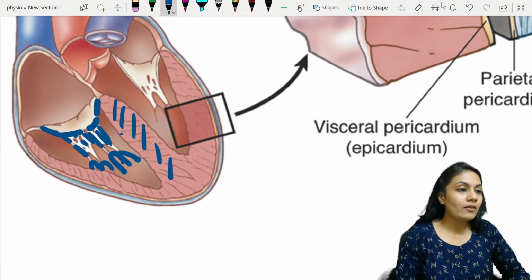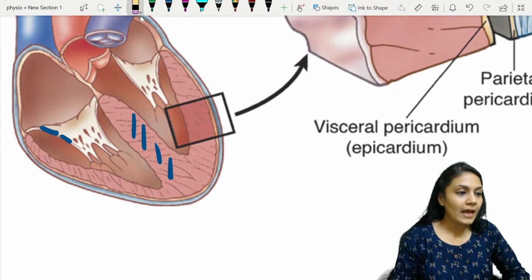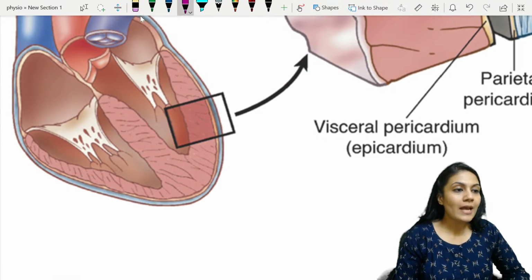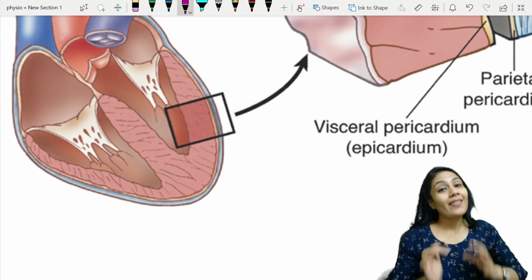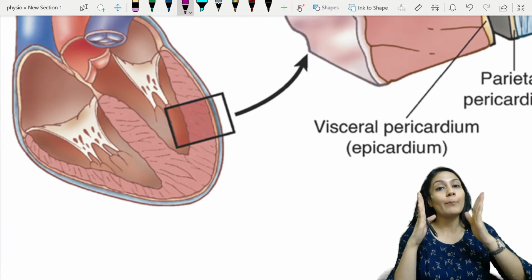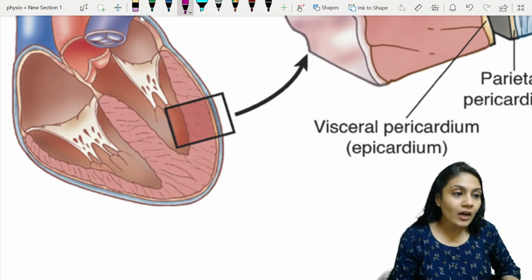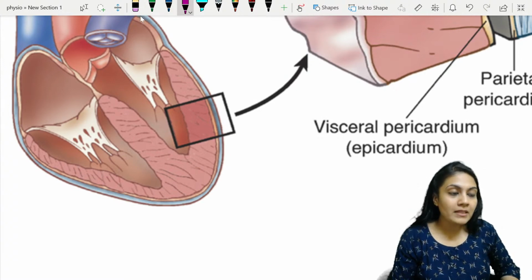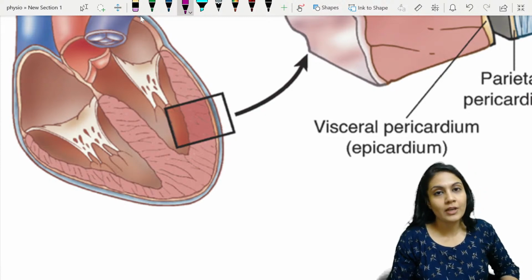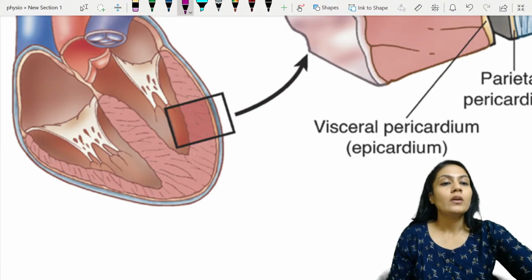And the valves are attached to the tendon, and the tendon is attached to the muscle, and that muscle is attached to the main cardiac muscle. Okay, so ऐसे इसका representation होता है, and that's why the valves are not open in the opposite direction, right? So everything has its own reason. Over here also you can see that there are muscles which are coming, and again it is attached to the tendon, and tendon is attached to the cusp of the valve.